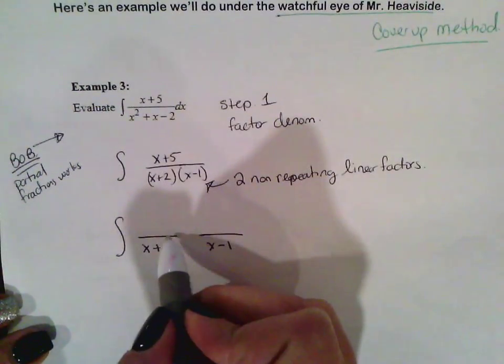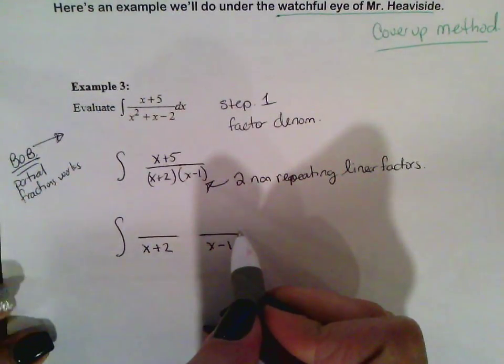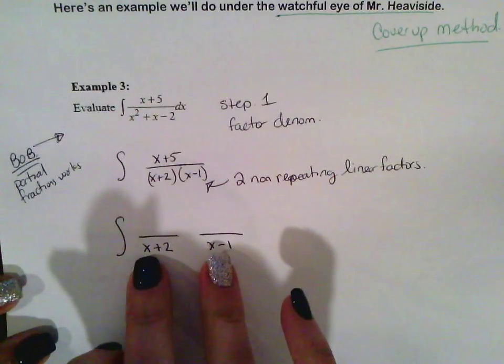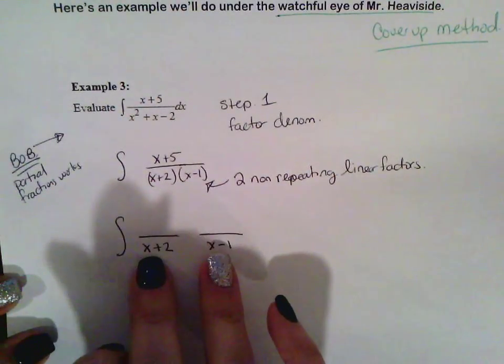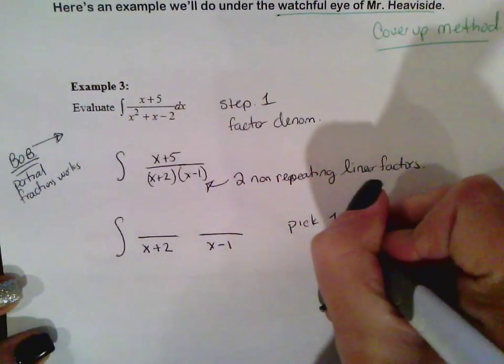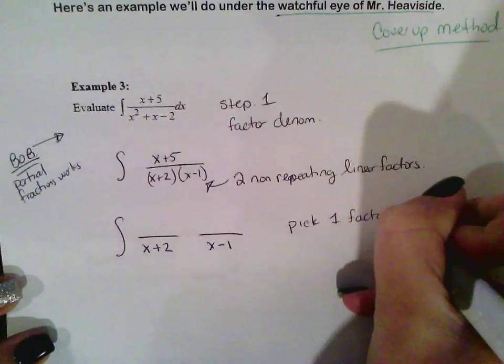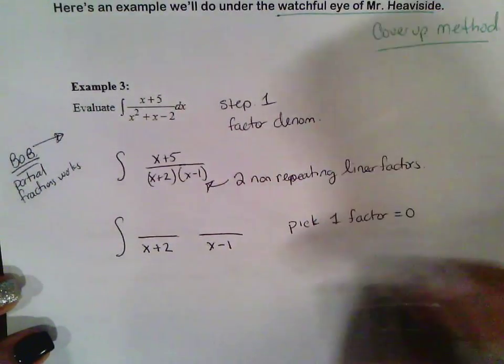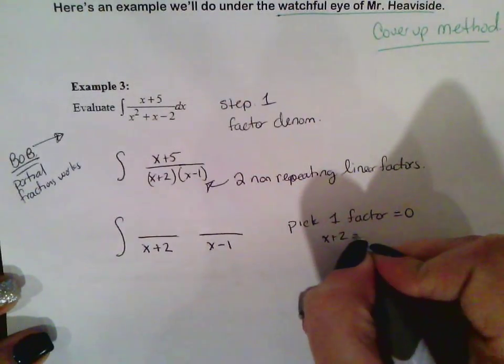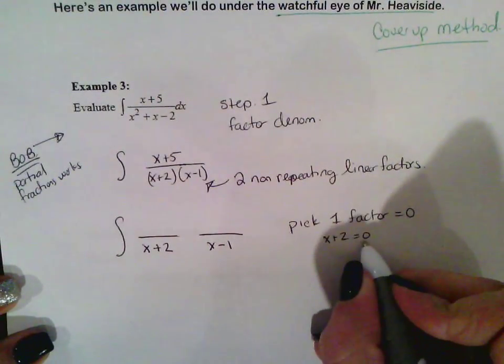Now the question is, what is the numerator? Once you have your factors in the denominator, this is where the cover-up method comes into play. You pick one factor and set it equal to 0. I'm just going to pick x plus 2. So x plus 2 equals 0. Where does x plus 2 equal 0?